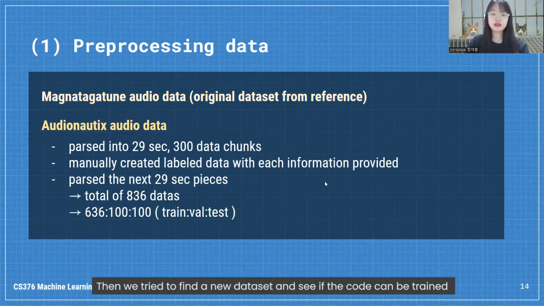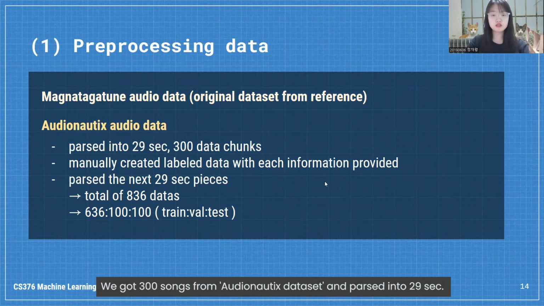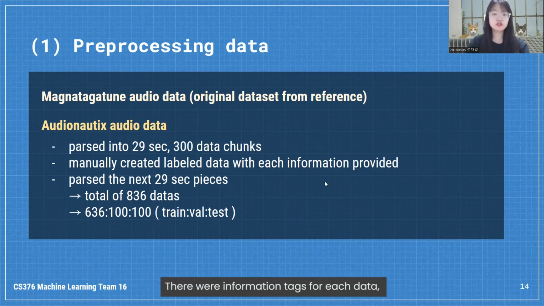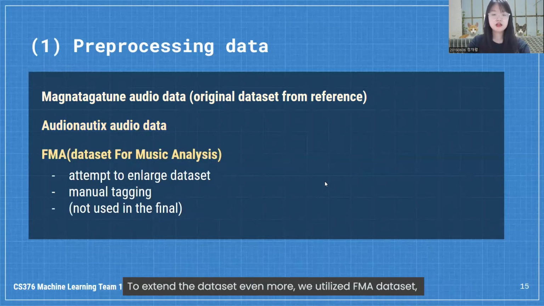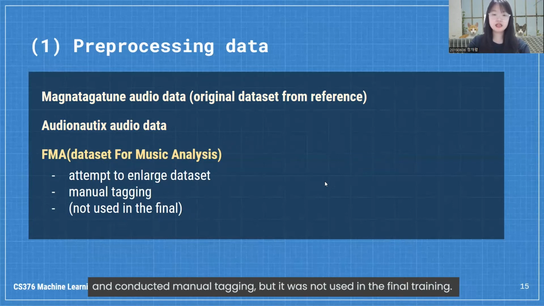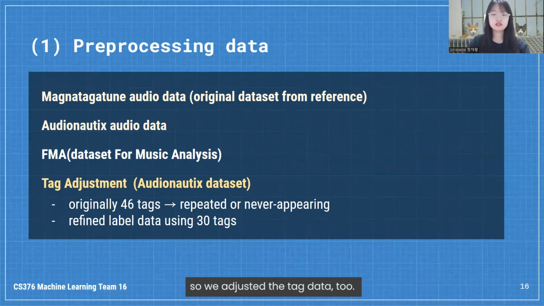Then we tried to find a new dataset and see if the code can be trained with another source of data too. We got 300 songs from the Audionautix dataset and parsed them into 29 seconds. There were information tags for each data, but no labeled data, so we made it manually using CSV and NumPy. However, 300 data chunks were relatively small, so we parsed the next 29 seconds of each song to enlarge the data. To extend the dataset even more, we utilized the FMA dataset and conducted manual tagging, but it was not used in the final training. For the Audionautix dataset, there were repeated or unused tags, so we adjusted the tag data too.